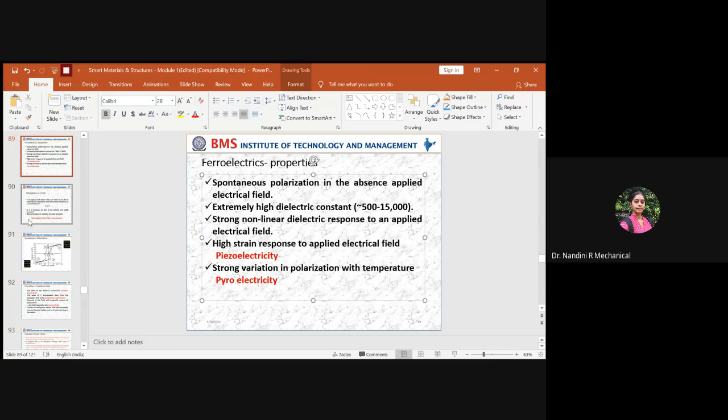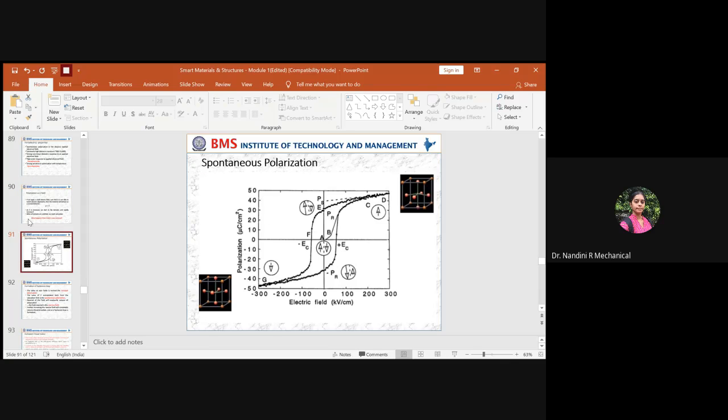This also we studied in the last class, along with spontaneous polarization related to the hysteresis loop. All ferroelectric materials will have the hysteresis loop, where you apply the electric field, and from here it starts increasing until it reaches the maximum polarization.